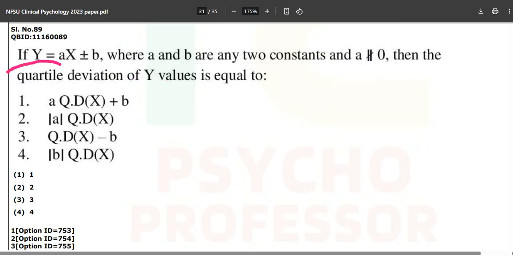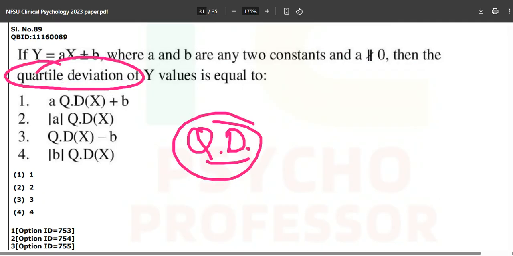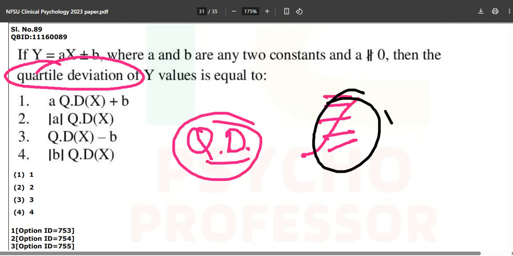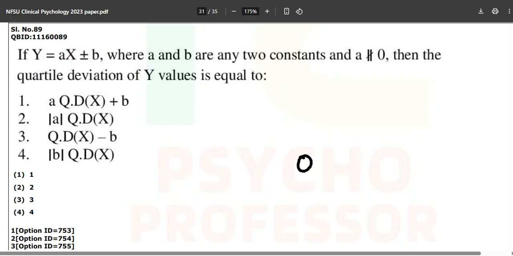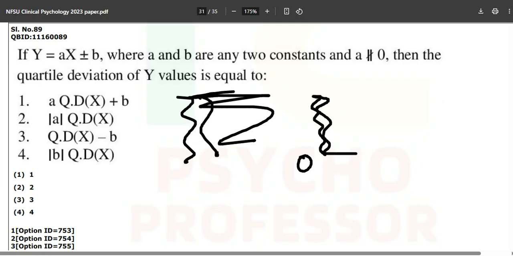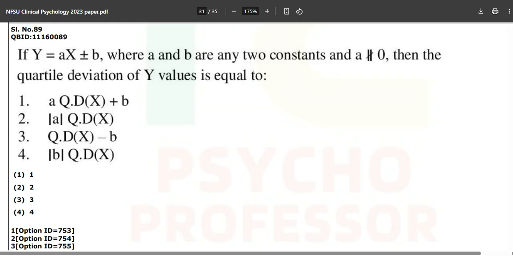So first of all, you need to understand what a quartile deviation is, and before that you need to understand what a deviation is. Okay, it is a long process. What does deviation mean? From where these values are, how many are going in different areas, or how far these are deviating from the actual mean. Let's suppose this is 0 and how far this is going, whether the scores are consolidated around here or around here, and in how many ways these are going away from that particular mean. This is called a simple deviation.